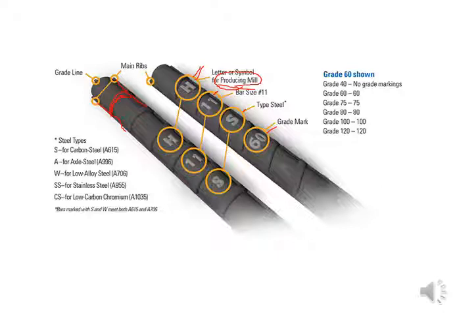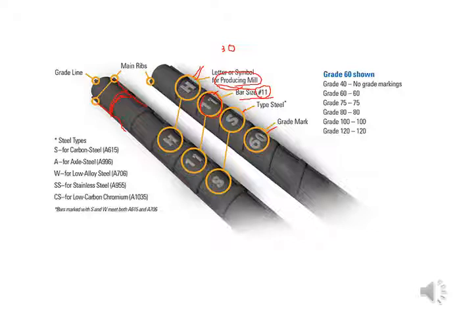Then you may have a numeric number, relatively small, like 11, 12, 13, 10, 9, 8, not more than 30 or 20, majorly 20 to 25. That represents the bar size in number. This 11 means the number 11. What does it mean?